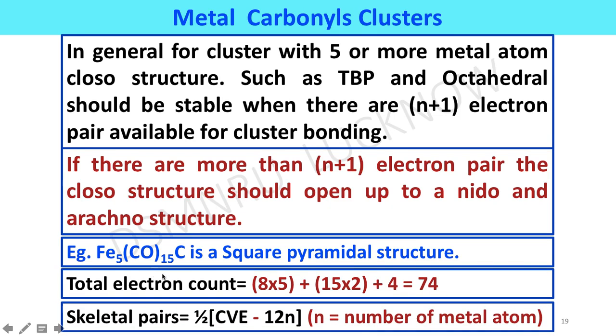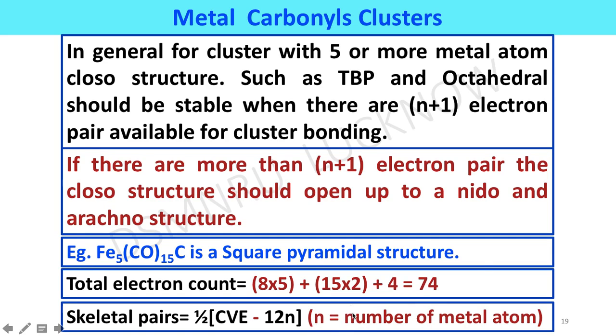Its skeletal pairs we can calculate by using the following simple general formula: 1 upon 2 into cluster valence electron count minus 12 into n, where n is the number of metal tricarbonyl units present in the cluster.